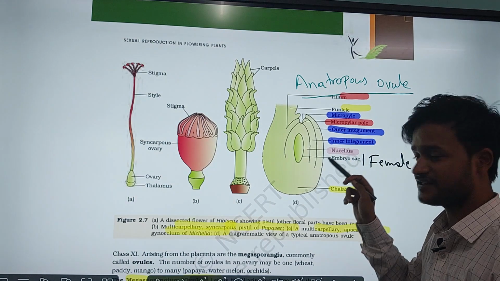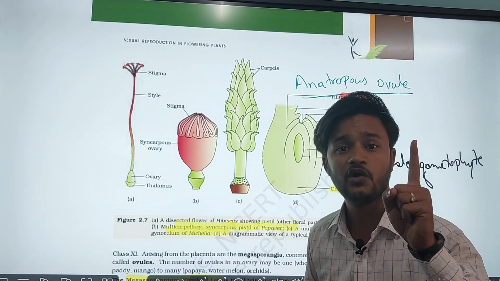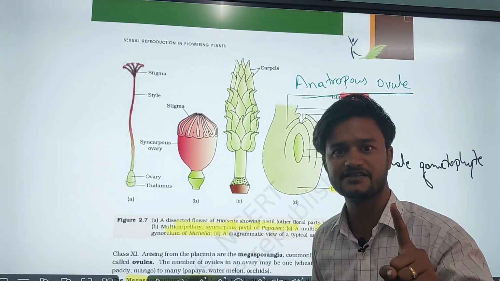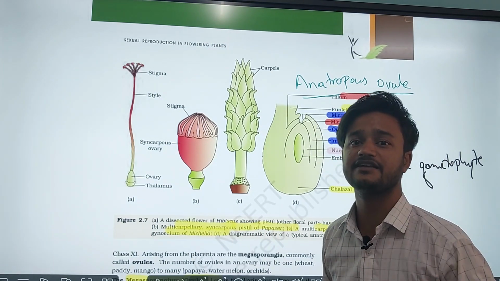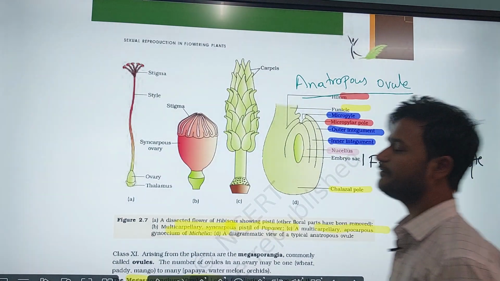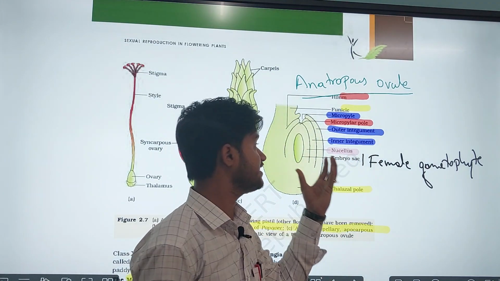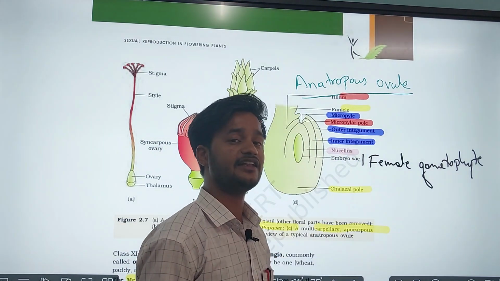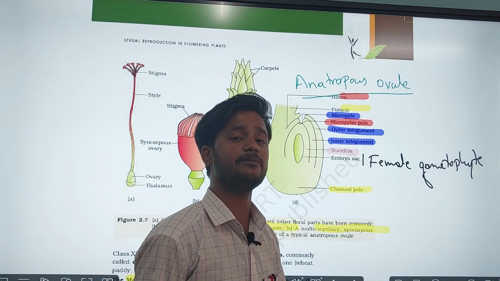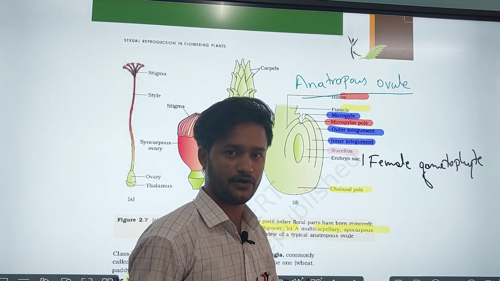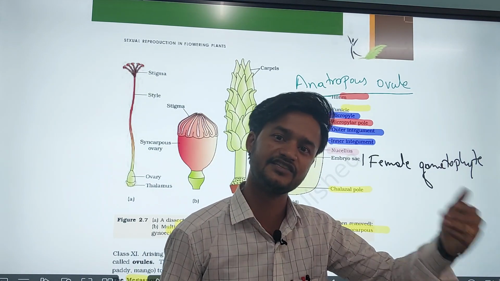The nucellus, in most angiospermic plants, usually contains one embryo sac, which is also called the female gametophyte. What is the function of the female gametophyte present in the ovule, and how is it developed? That is discussed in the next session.